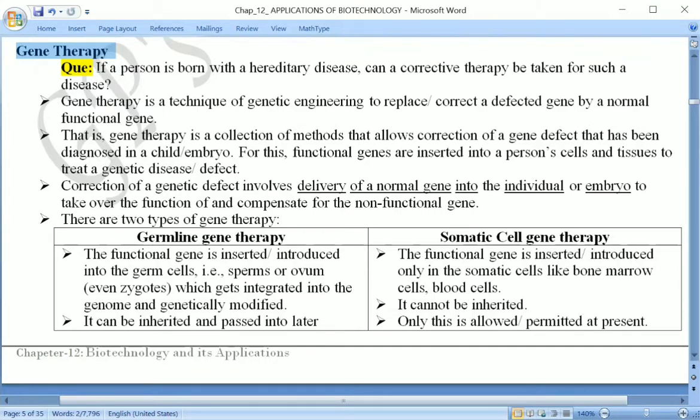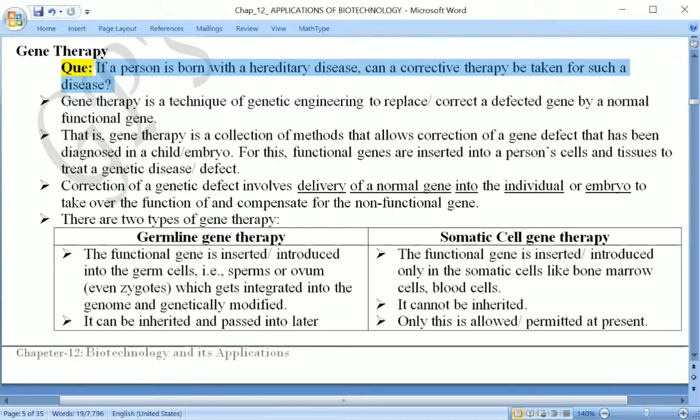Gene therapy. Now one question is there: if a person is born with a hereditary disease, can a corrective therapy be taken for such a disease? Meaning, some person is born with some hereditary disease. So can it be corrected? Can it be possible to provide a treatment where this hereditary disease can be treated? The answer to this we will be able to find out.